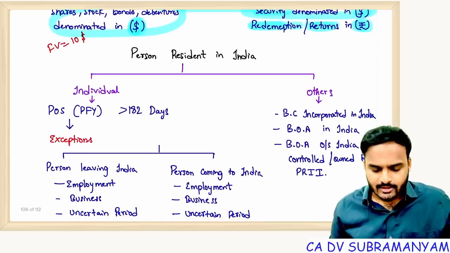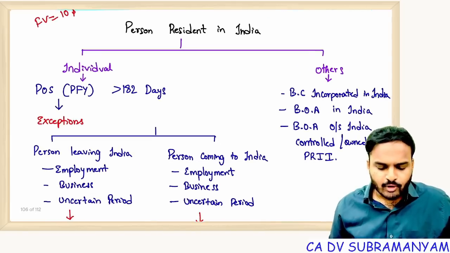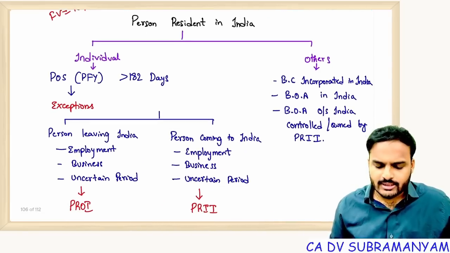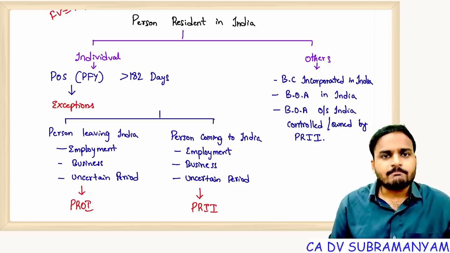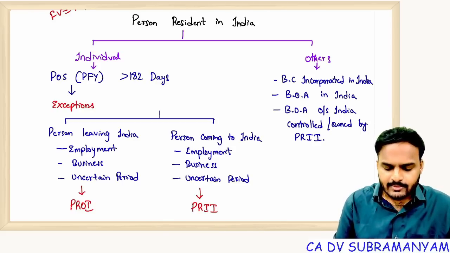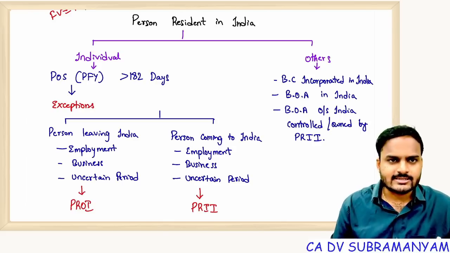Clear? Next, a very important definition. Students usually get doubts with respect to this definition, so observe carefully. Person resident in India. Here I am categorizing persons into two categories.